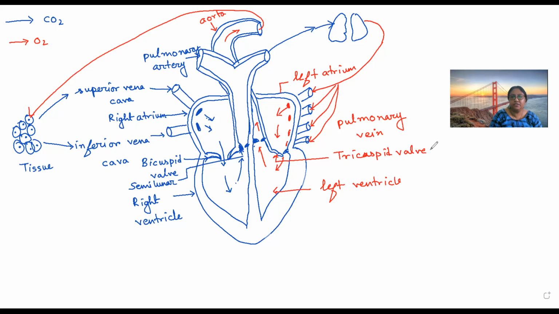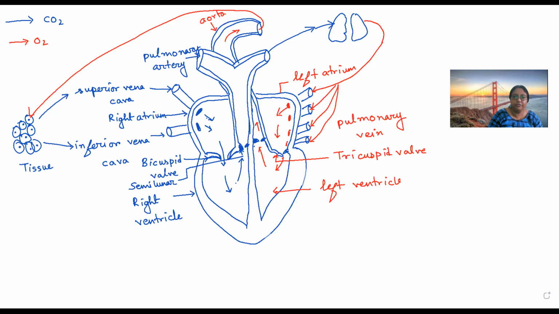The role of this valve is again to prevent the backflow, and the most important thing is it is also called mitral valve because it has similarity with the flag of the Pope. You know about Vatican City, the smallest city in the world. So it is under Pope, and this has similarity with the flag of Pope. That is why it is also known as mitral valve. So that's all about the pathway of circulation and parts of heart.